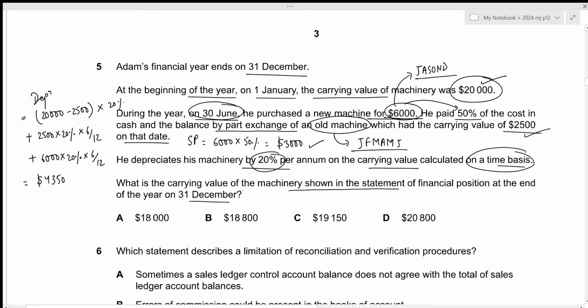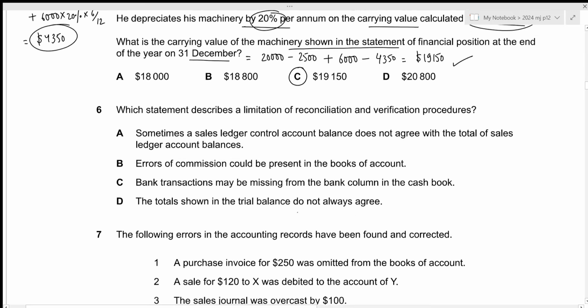Now, the carrying value of the machinery to be shown in the statement of financial position is 20,000. Then we need to remove the disposed machine's carrying amount of 2,500. Then we need to include the cost of the new machine of 6,000, and subtract the depreciation charge for the year of 4,350. This results in the value of 19,150, which is given by option C. That is all for the fifth question. Let's move towards the next one.